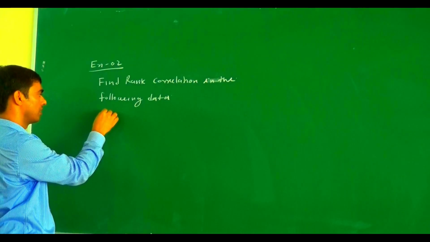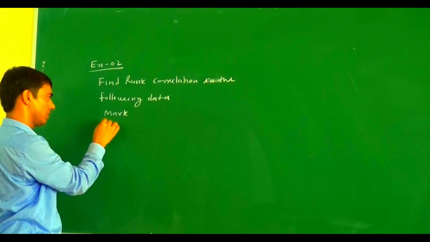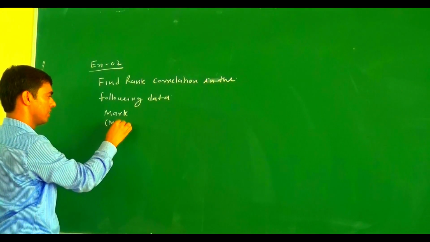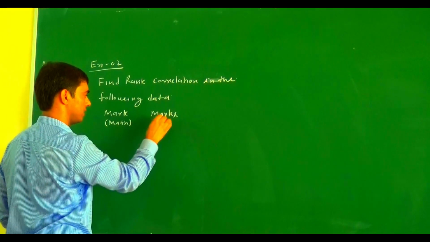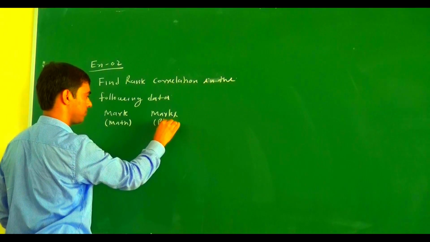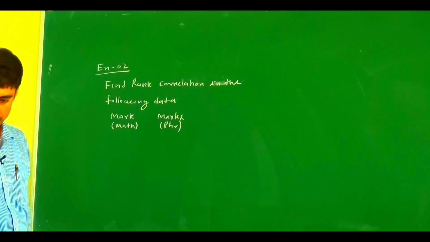First, marks of math and marks in physics. So here there is 10 data.